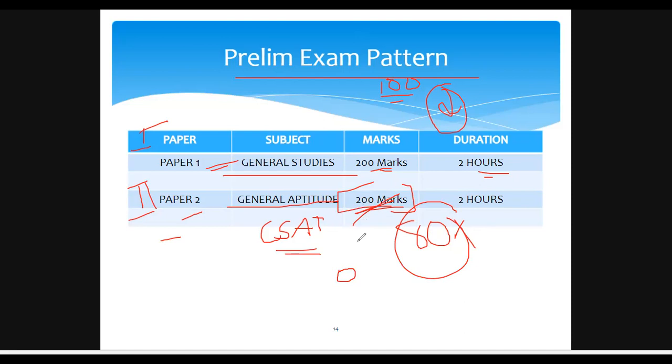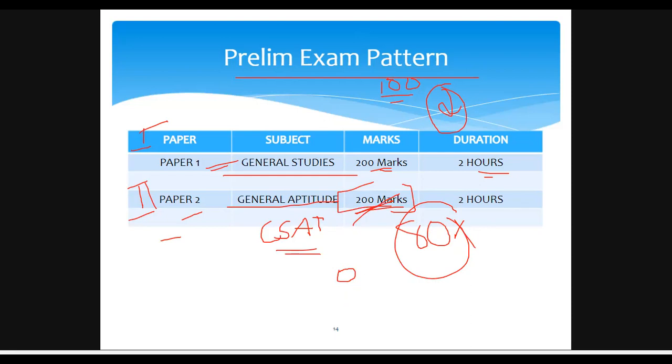I actually do not know exactly how much each question carries. Actually, the UPSC changes the marks for each question every year, so we cannot assure anything regarding the CSAT paper. So this is the pattern of the prelims exam.